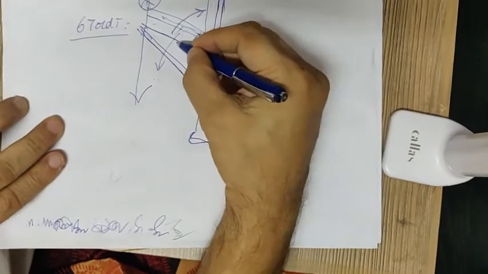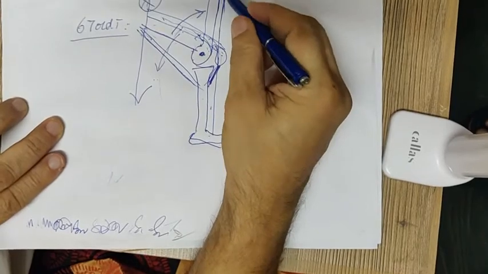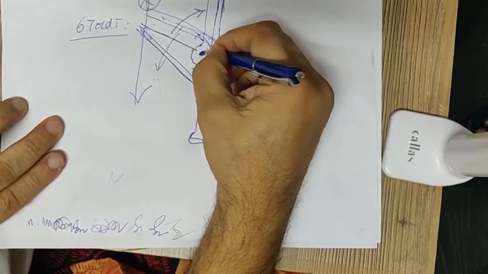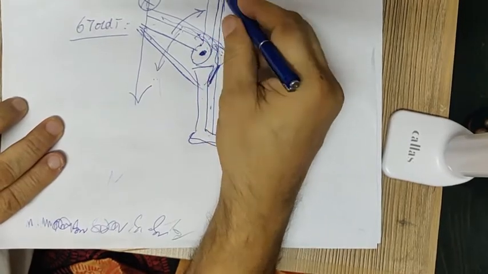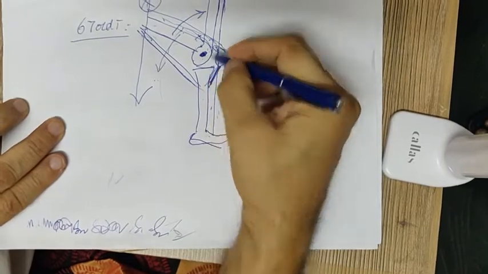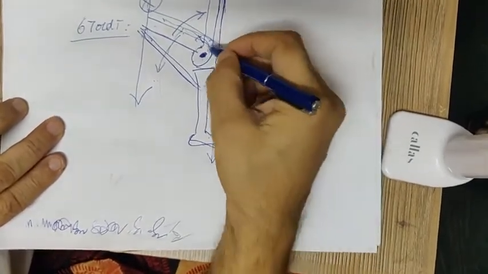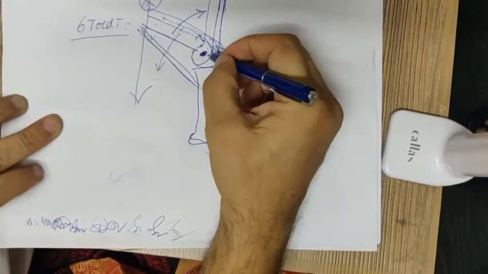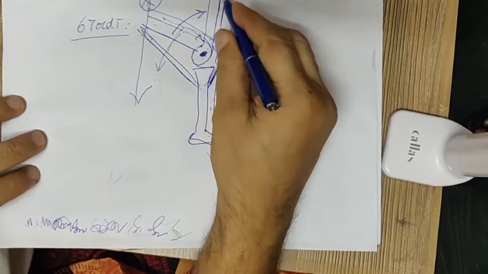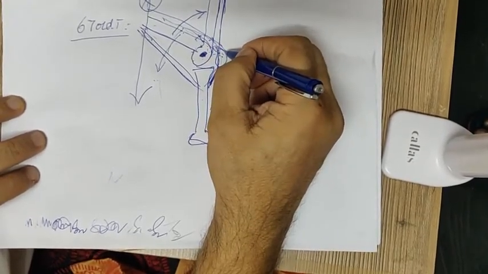But if I keep my knee extended, then the line of gravity, the weight, this line is the weight, will always be anterior to the axis of knee movement, and then even when the muscle is not contracting, I can keep standing and wait.